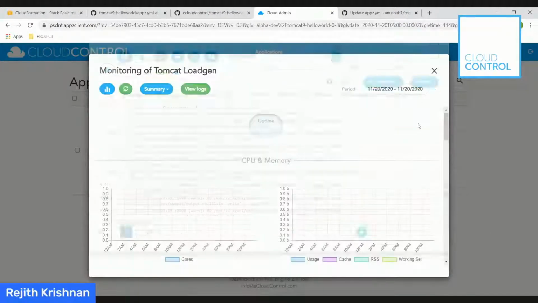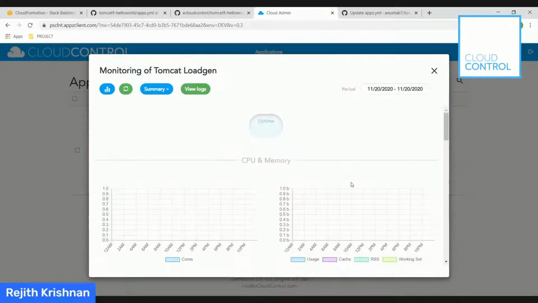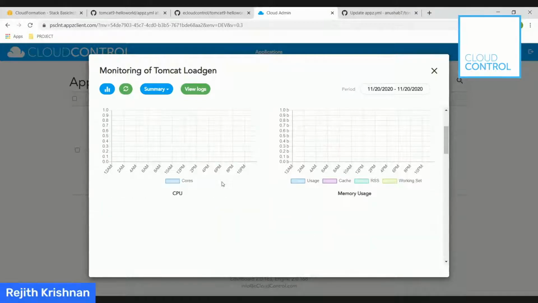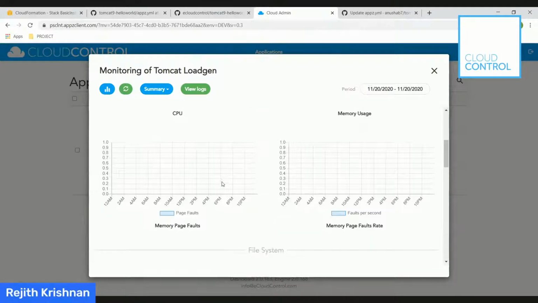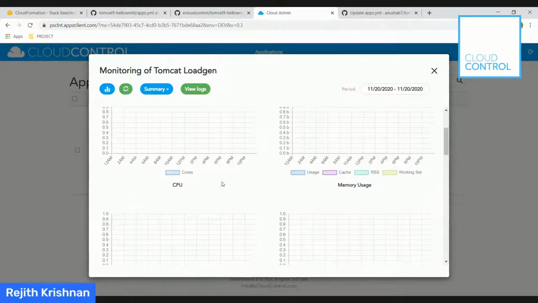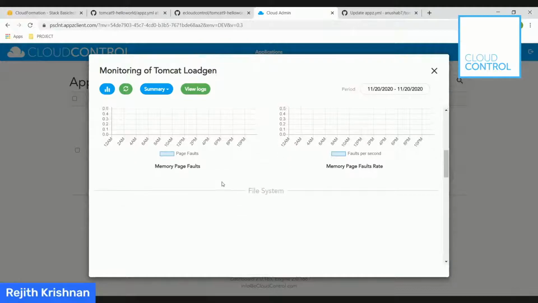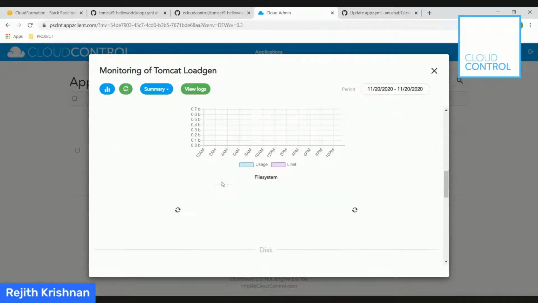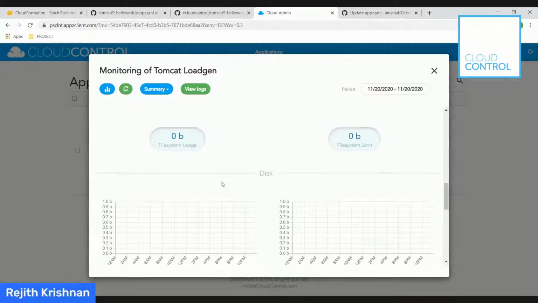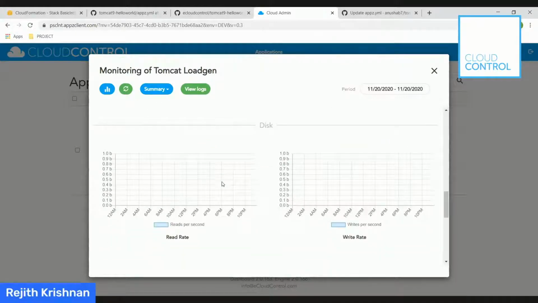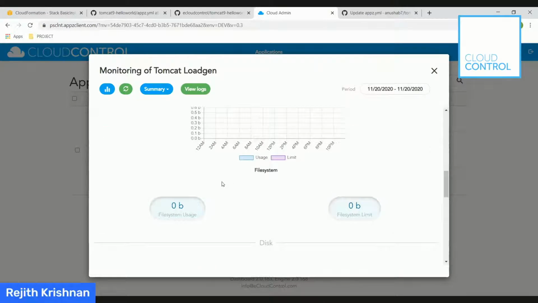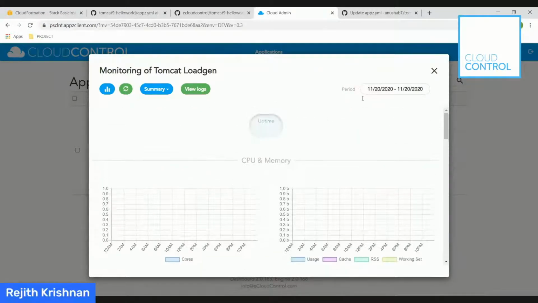Can we go back to the previous screen? I think the data is still coming in. It's a fresh install. We are collecting the performance metrics as well as the application logs, correct? That's correct. This dashboard shows all the performance metrics: file system utilization, CPU, memory, and all the details. The logs part covers all the application logs as well as the system log. Awesome.